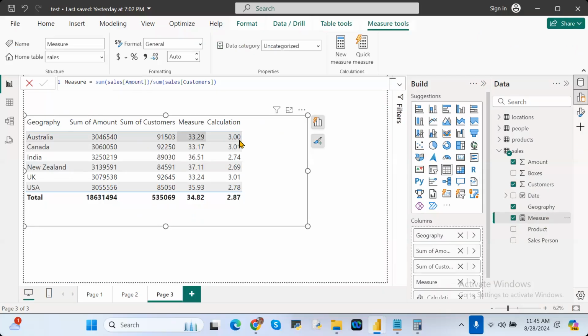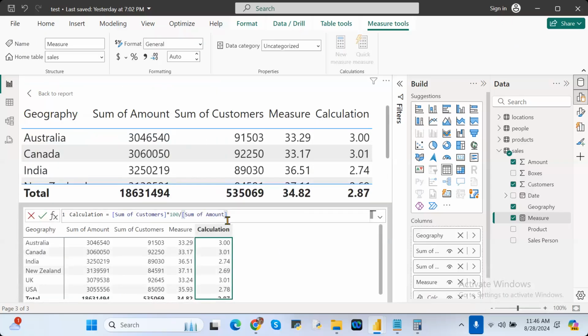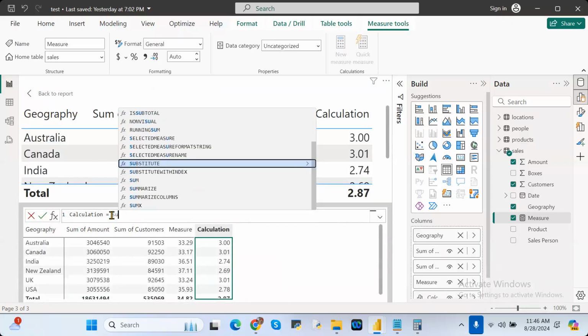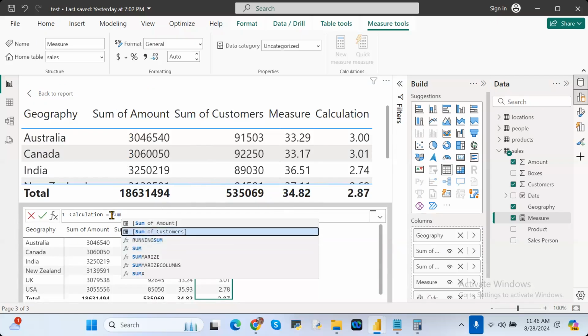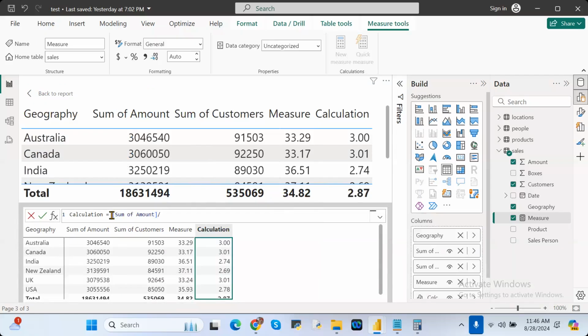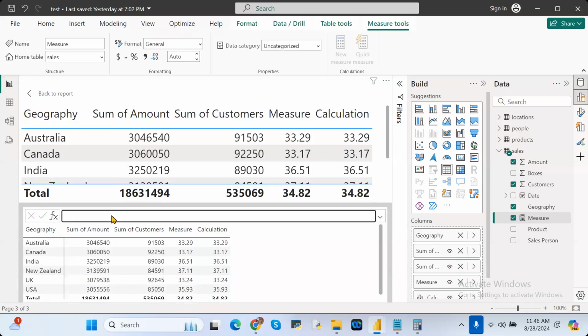That's the reason for the difference. If I give the proper one only, the same results it is getting. See here, if I give amount divided by customers, both are the same or not?